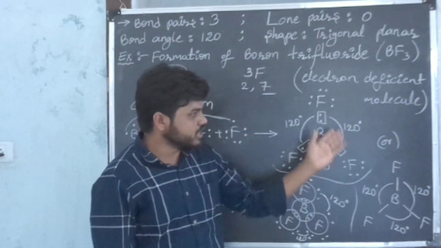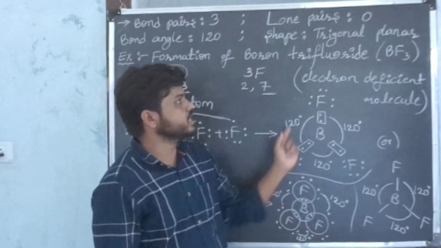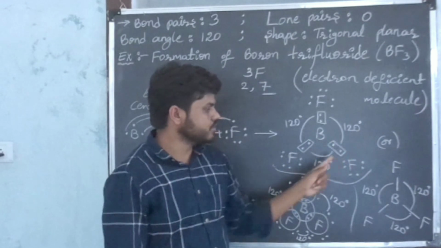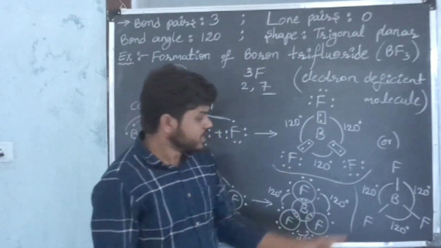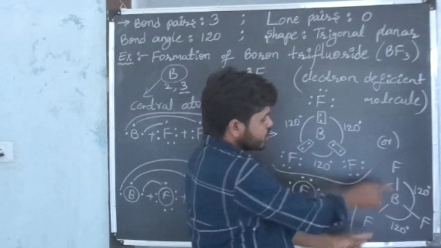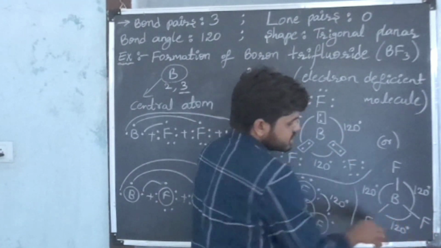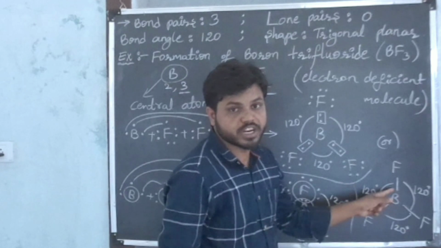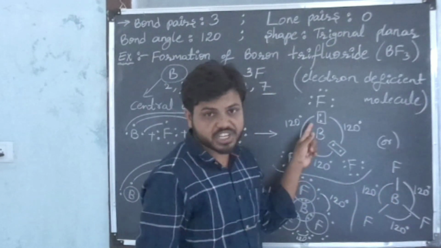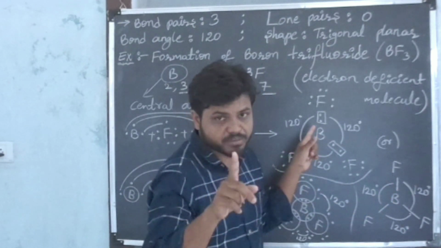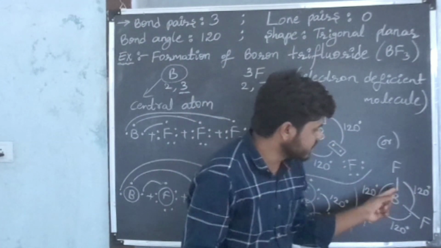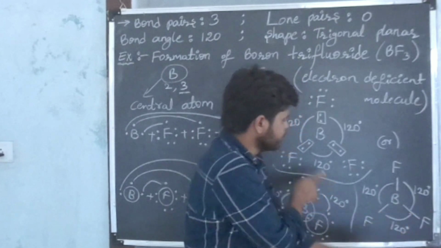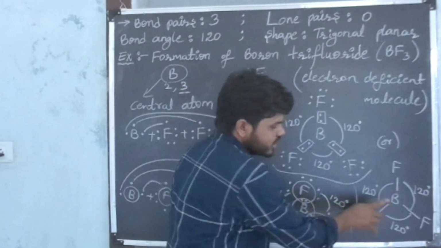Now by looking at this we can say the shape of the molecule is triangular planar and the bond angle is 120, here also 120, 120. This is another representation. Boron I have written as it is, and the fluorine symbols also as it is. Instead of one pair I have written a single covalent bond, because 2 electrons are sharing. One pair of electrons sharing means one single covalent bond. Here also I placed a single covalent bond symbol.